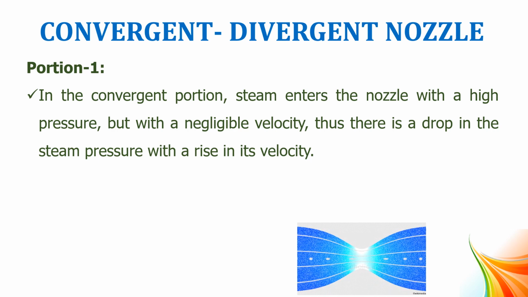So, if you look at this, here pressure is high, velocity is less, whereas here the velocity is considerably increased and pressure is reduced. There is a drop in steam pressure at this point, and at the same time an increase in velocity.